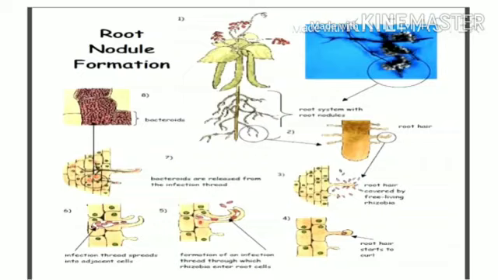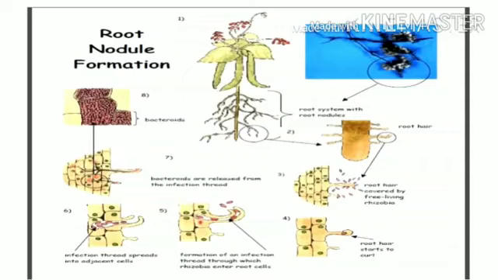Rhizobium dwells in the roots of plants like beans, peas, etc. I'm going to tell you now which plants. So what happens once it starts staying in the roots of plants? As we know, the function of the root is to provide food, which means minerals and water, to the entire plant. Because of which, when they stay in the roots of the plant, they get free food from the plants. And plants are allowing these microorganisms to stay.